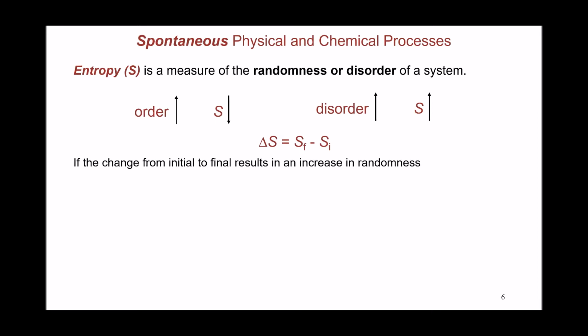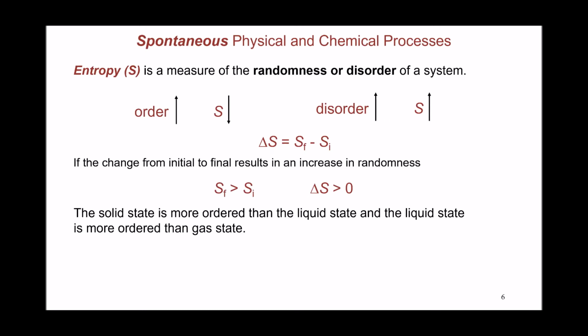And if the process of interest is increasing randomness in the system from the initial state to the final state, that will mean a positive change in entropy. Solid state, for example, is a more ordered state where the atoms or molecules in the structures are locked into specific locations, as compared to the liquid state, which has much more randomness in the position of the molecules, and the gaseous state, which is even more random in the position of the molecules.